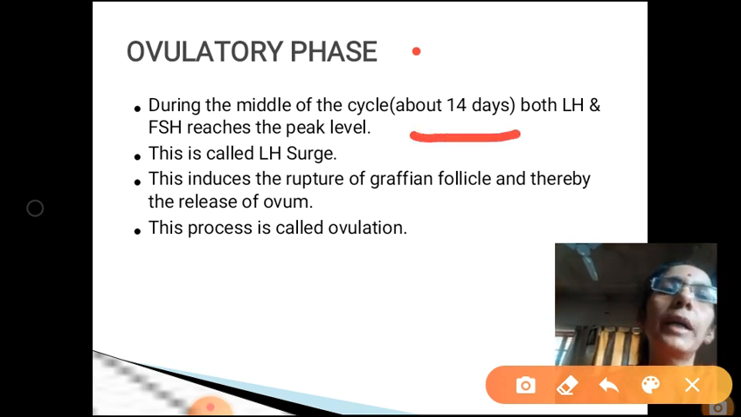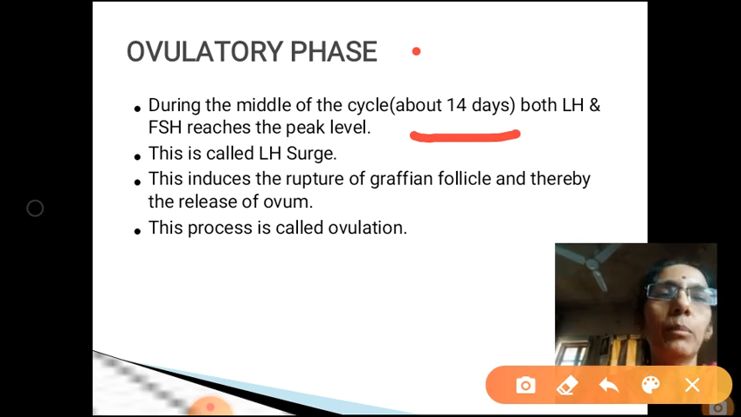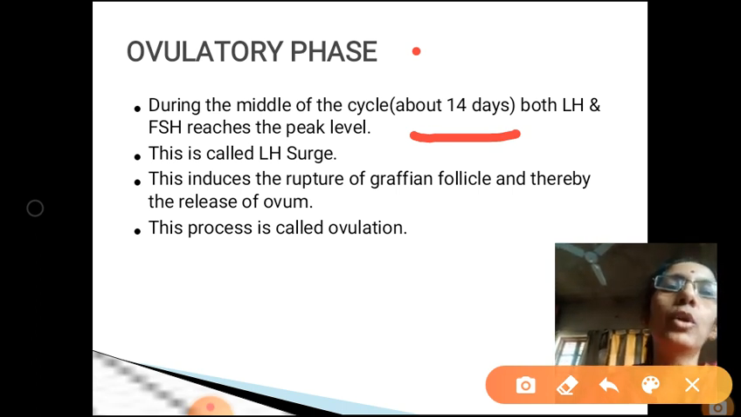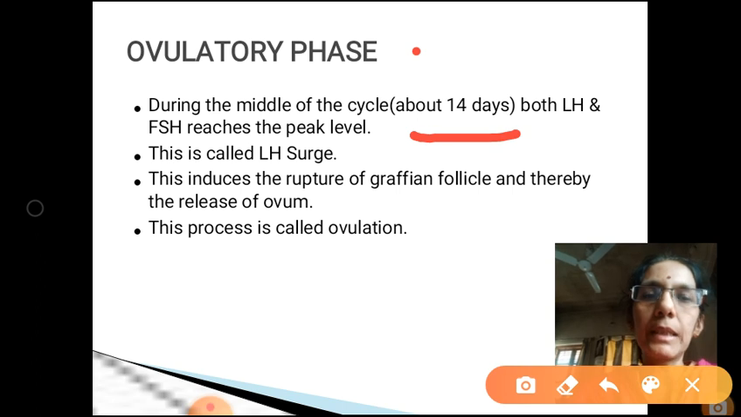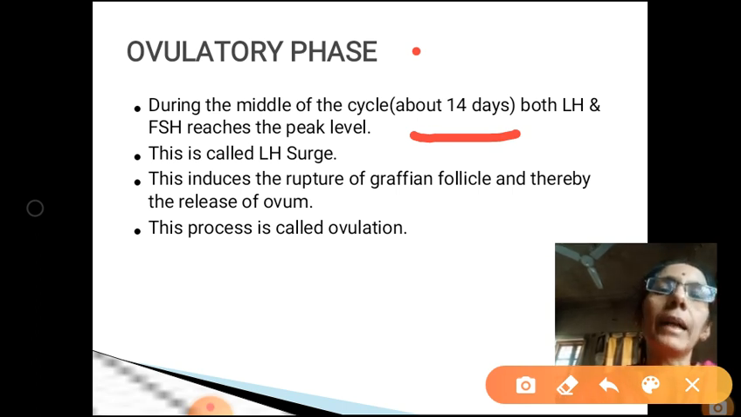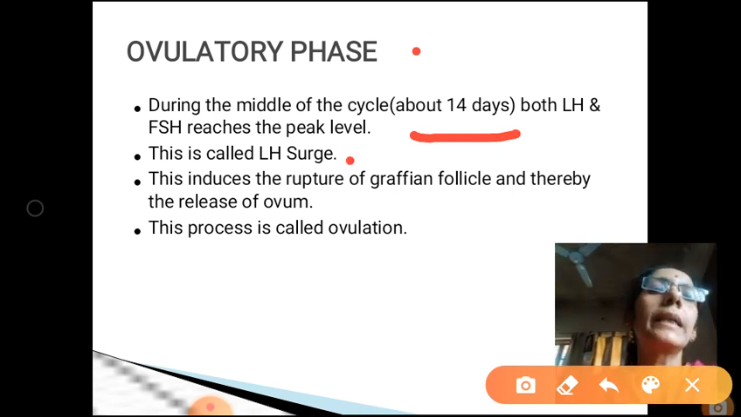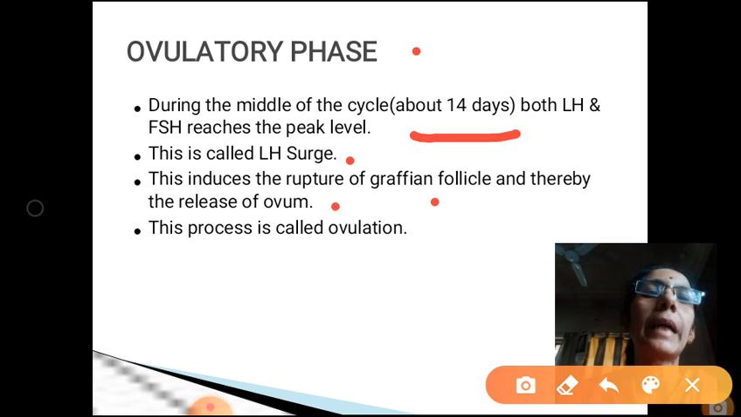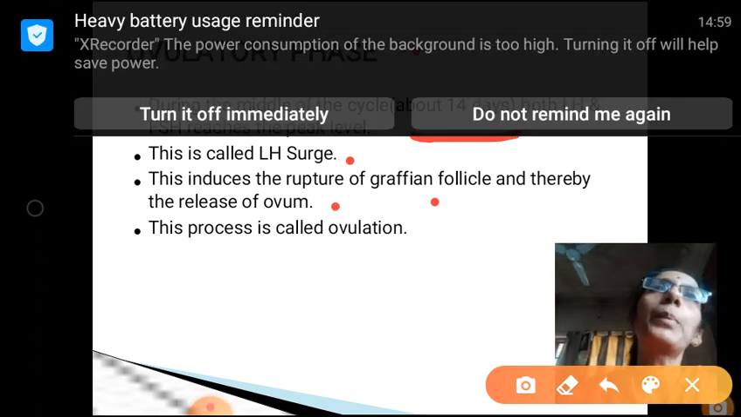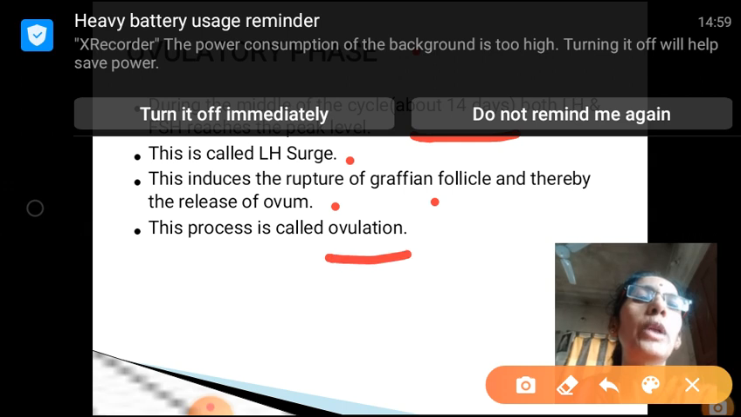So it occurs on the mid period. Here both the luteinizing hormone as well as the FSH reaches the peak level. These two hormones are at a very, very high level. This phenomenon is called as LH surge. So because of the influence of these hormones, the Graafian follicle ruptures and then it releases the female gamete or ovum. The process is called as ovulation.